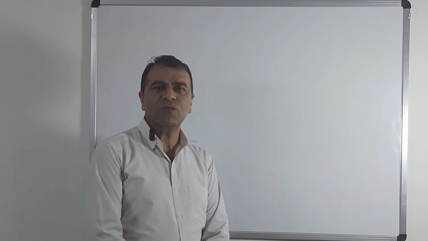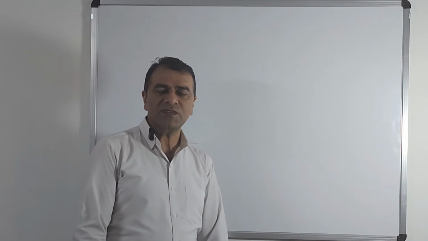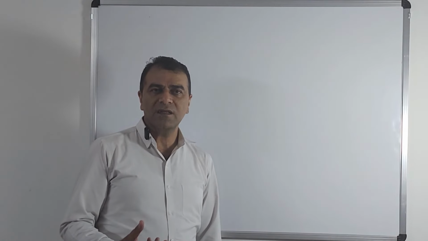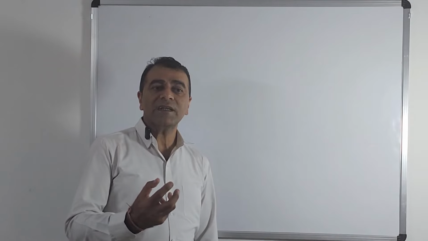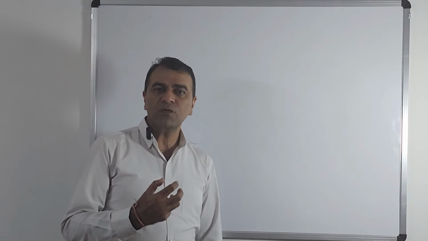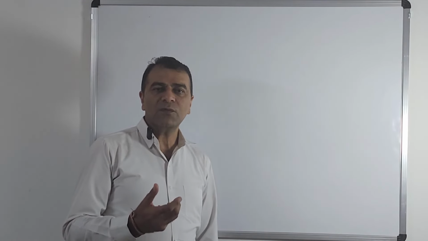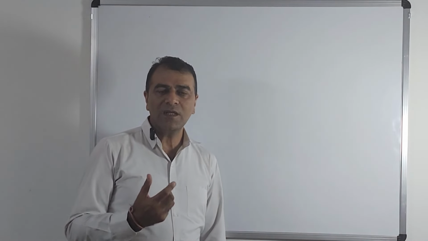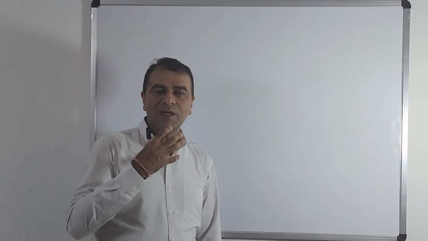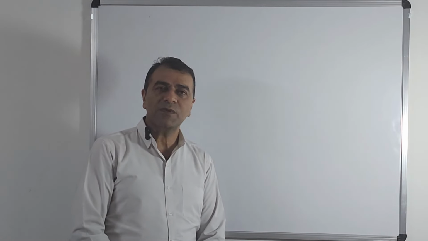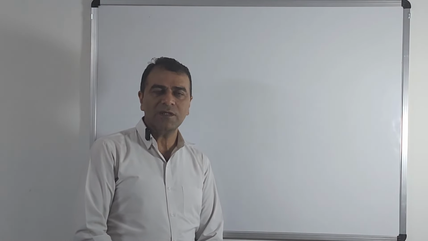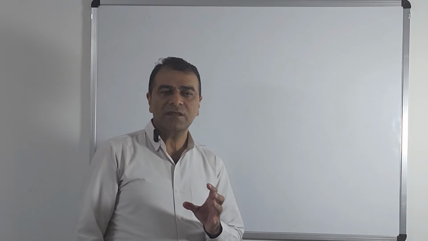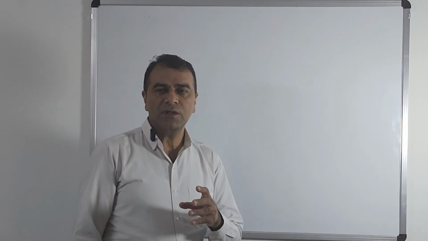Actually, it is a basic principle of photography also. In photography, what do we see? When we want to take a picture of something, the light should fall on that particular object for which we have to take the photograph. If we have to take the photograph of mine, then the light should fall on my face, not on the camera. Only then that light will be reflected from my face towards the camera and the picture will be formed in the camera, naturally.